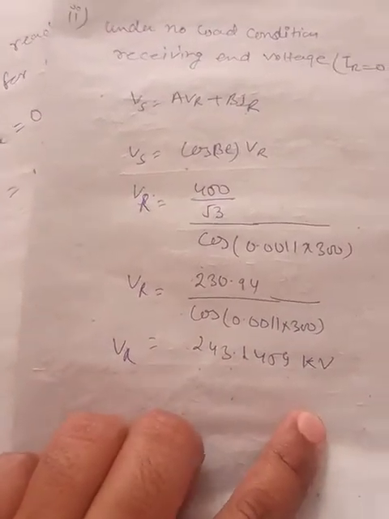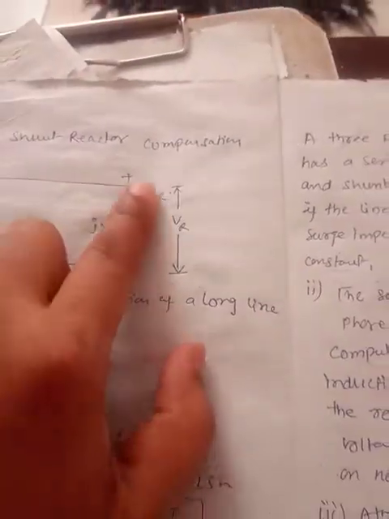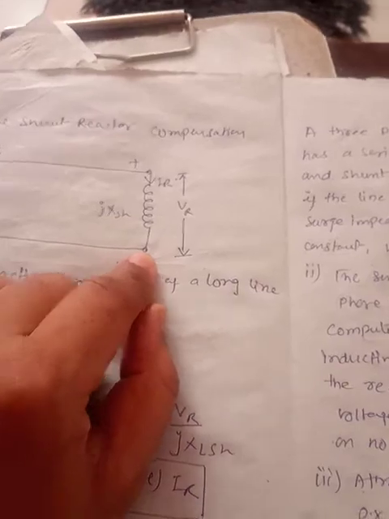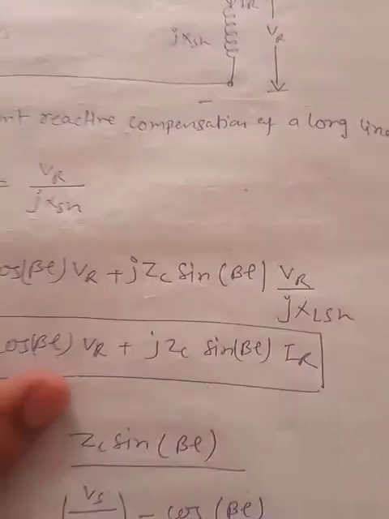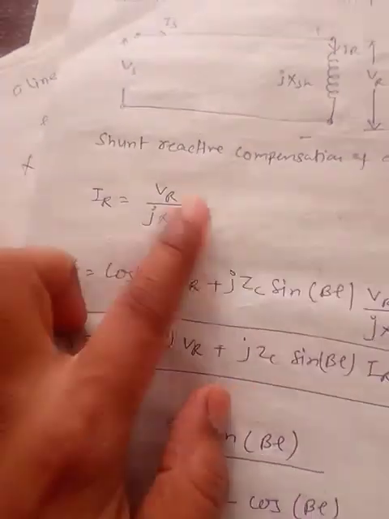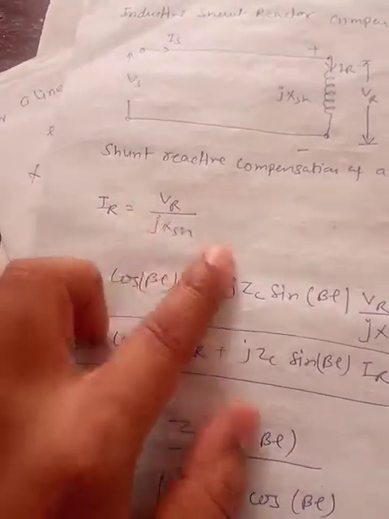We have calculated the no load voltage. Now as soon as we put the shunt reactor, some amount of current will flow. The receiving end voltage is already given, and IR can be written as VR upon jXSH.